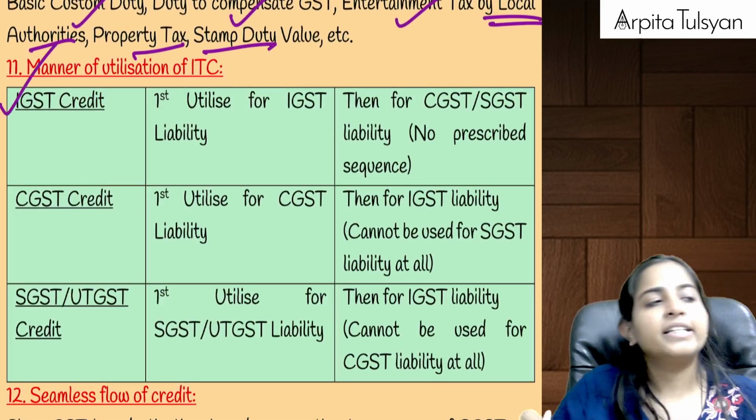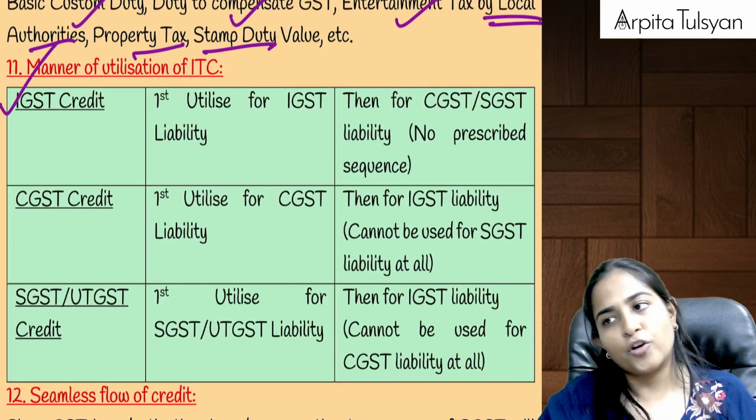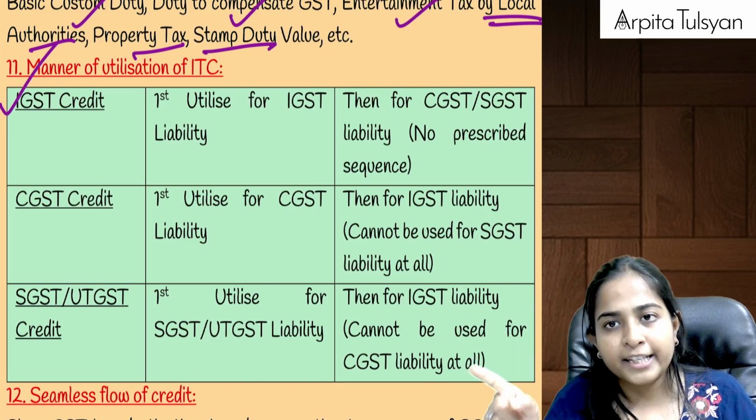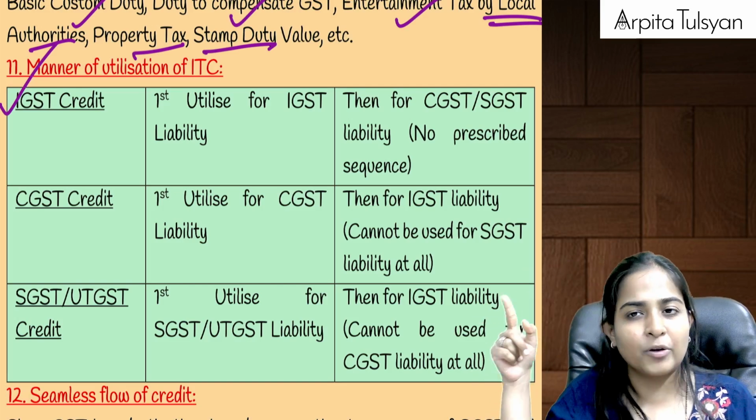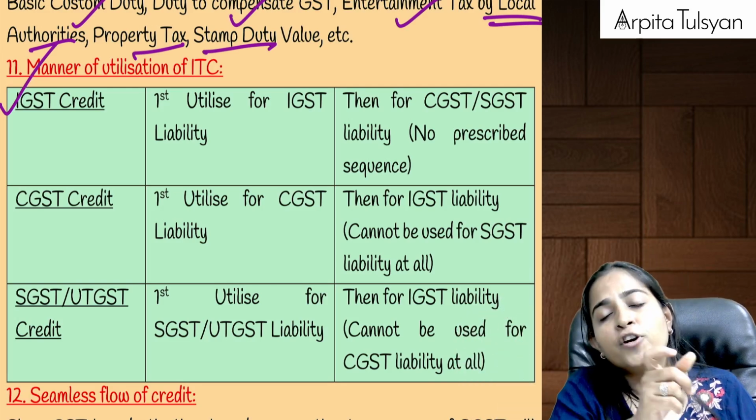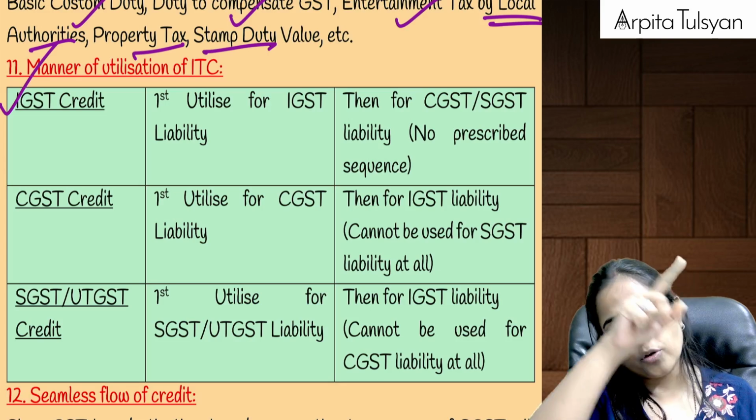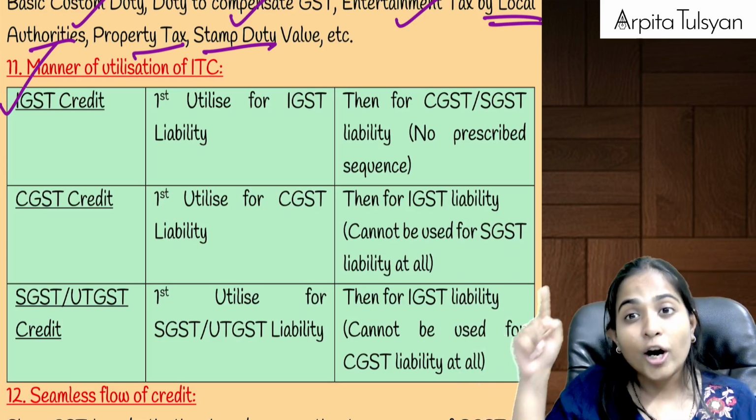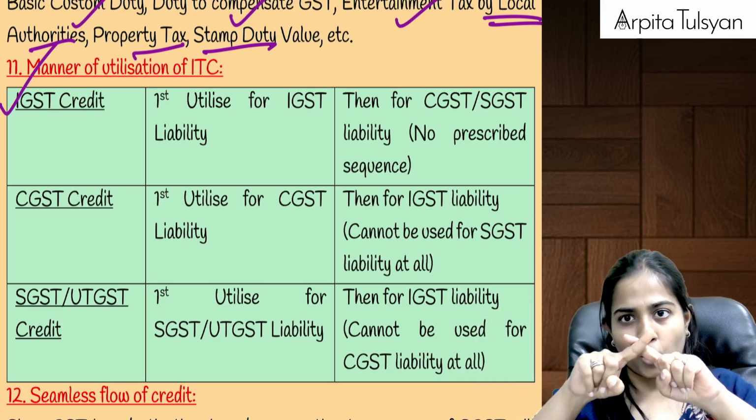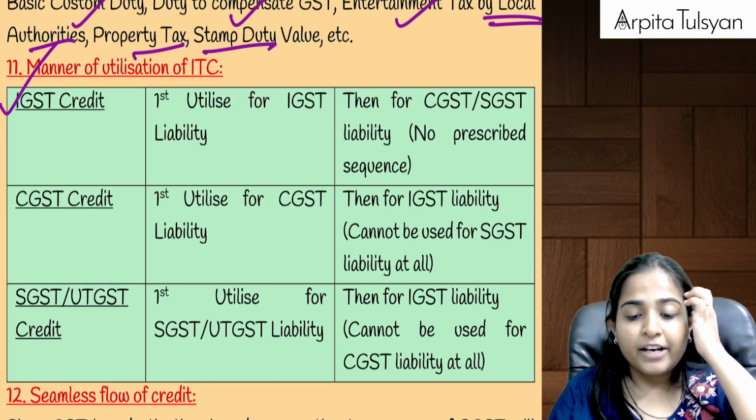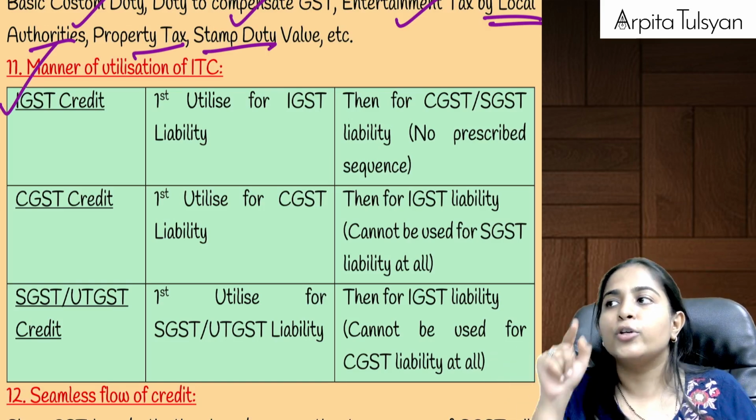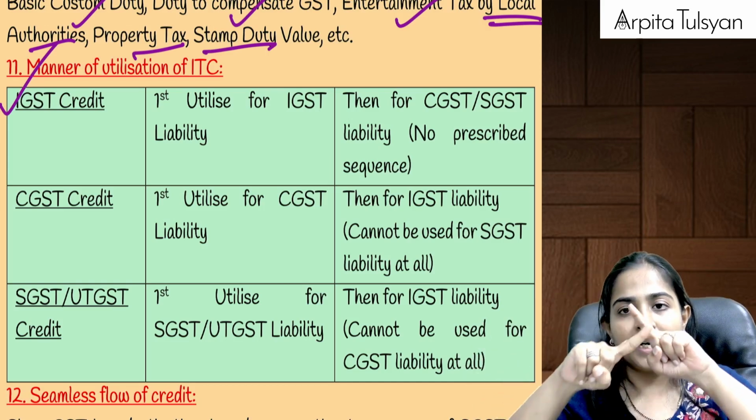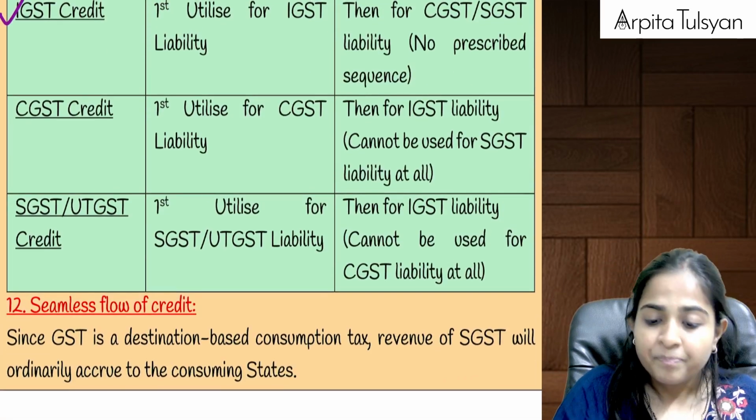Then we had already studied this manner of utilization of ITC. If you have got IGST credit available with you, use it first against IGST liability, then against CGST or SGST, no sequence. If you have got CGST credit available with you, first use it against CGST liability, then against IGST, but not against SGST, right? And the last one, if you have got SGST credit with you, first use it against SGST liability, then use it against IGST liability, but not against CGST liability.